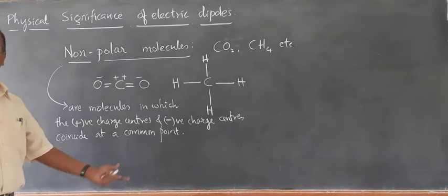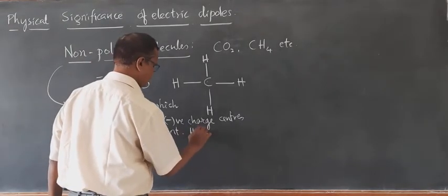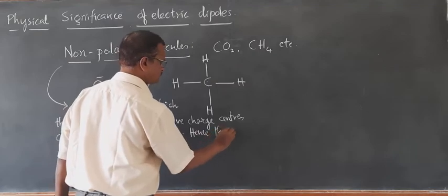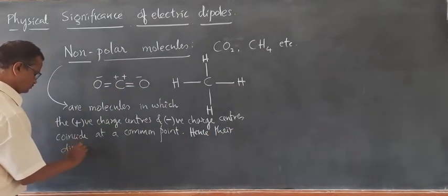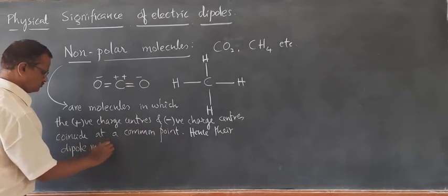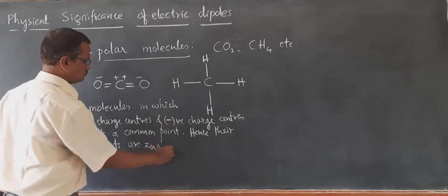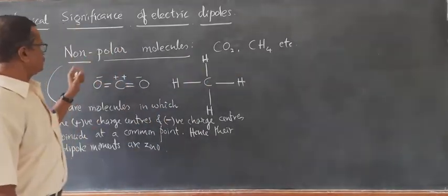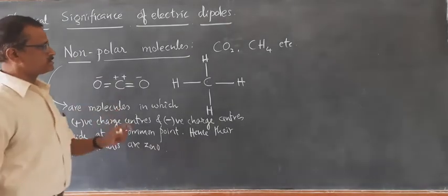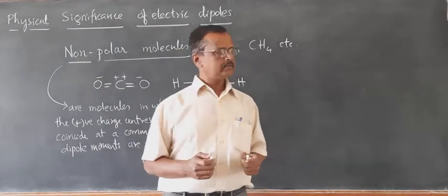So they do not behave like dipoles. Hence, their dipole moments are 0. So carbon dioxide and methane are examples of non-polar molecules. You are learning such types of molecules in detail in chemistry also, right?